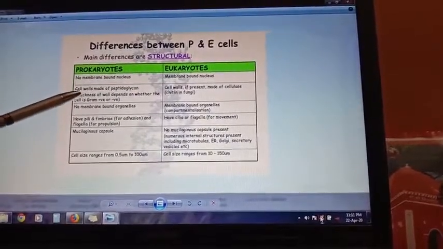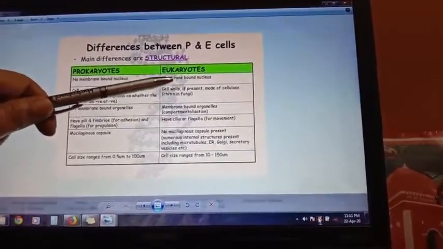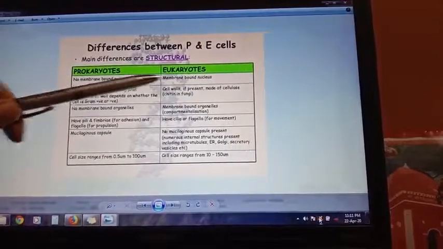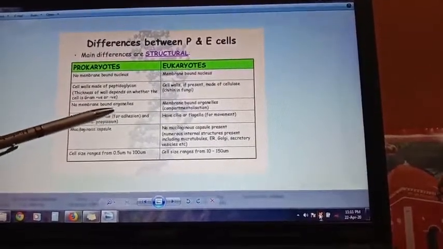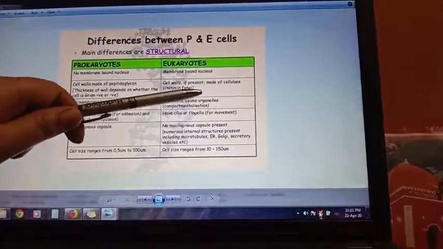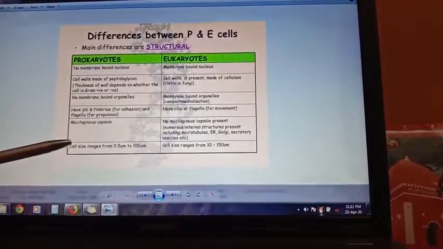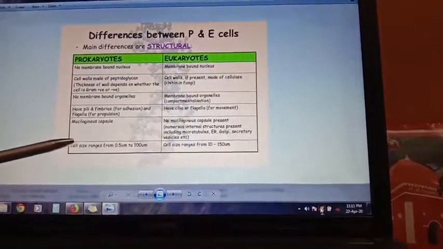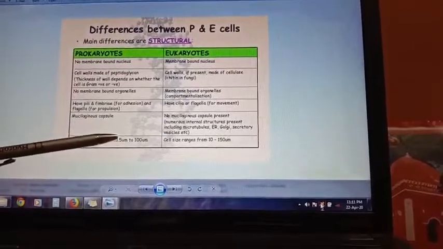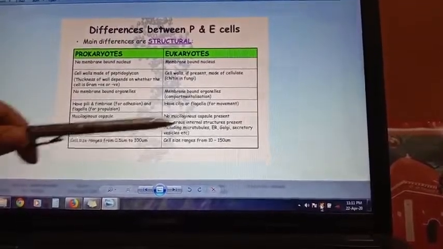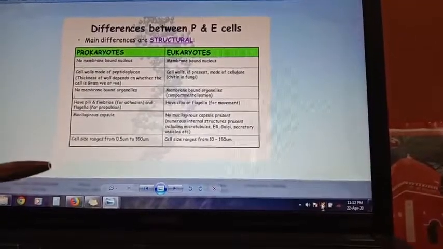Prokaryotic cell walls are made up of peptidoglycan, and in eukaryotes, if a cell wall is present, it is made up of cellulose. In prokaryotes, no membrane bound organelles are present. In eukaryotes, membrane bound organelles are present. Like that, cell size varies also. In prokaryotes, cell size ranges from 0.5 micrometer to 100 micrometer, and in eukaryotes, cell size ranges from 10 to 150 micrometer.